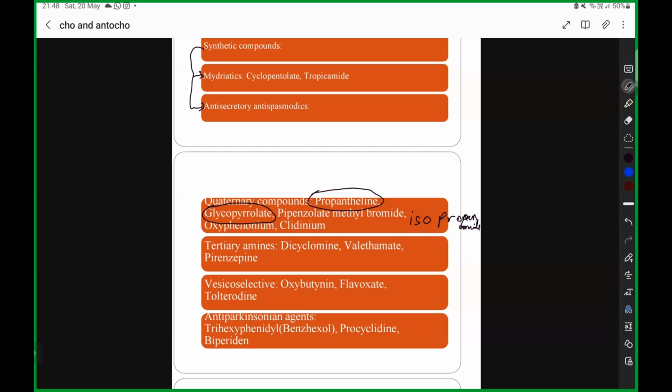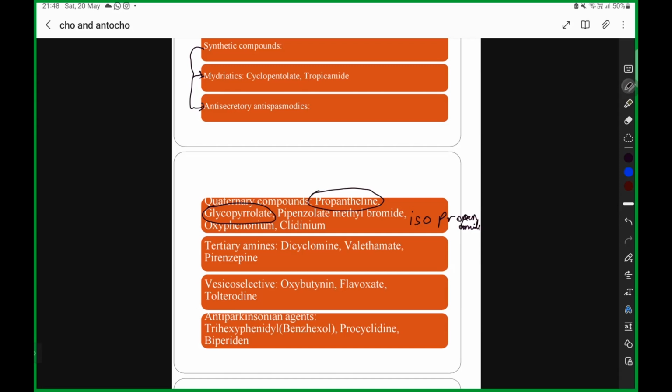Now we are moving into the vesicoselective. What is vesicoselective? I will tell you the meaning easily. Vesico means some vesicle, some organ, like your uterus. It is a soft organ, an organ with soft muscles. It is going to act on that particular point. Okay? Apart from that, last but not least, one question which you are going to get: exactly, bladder.